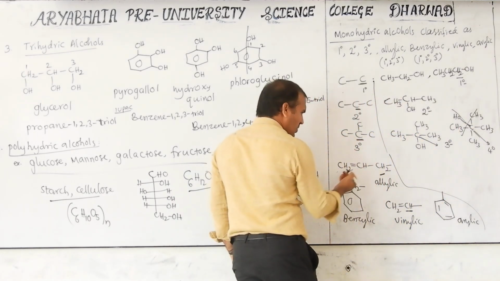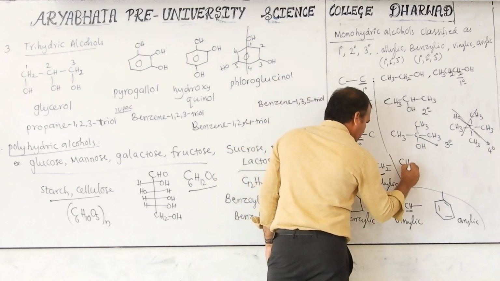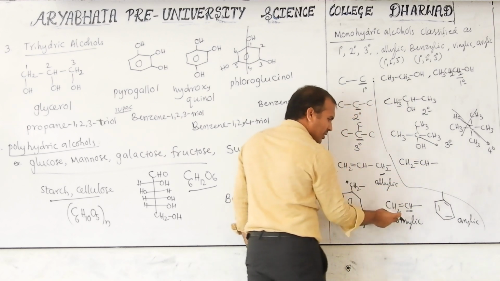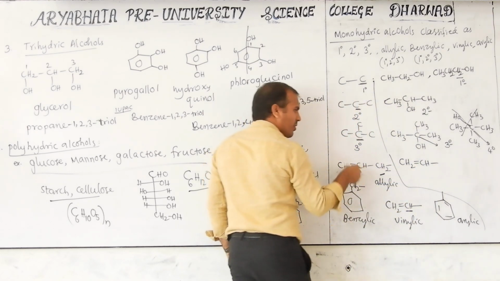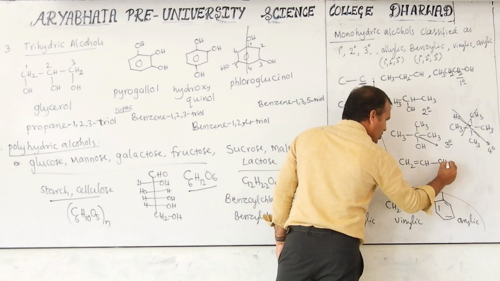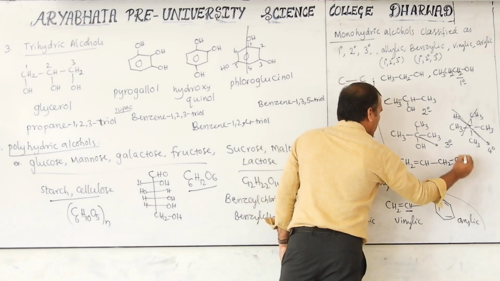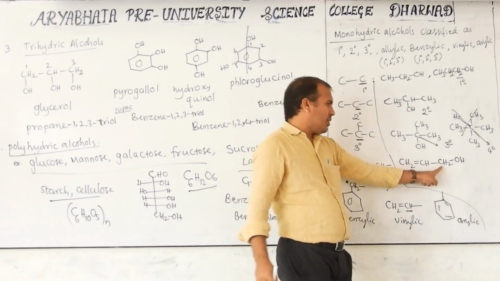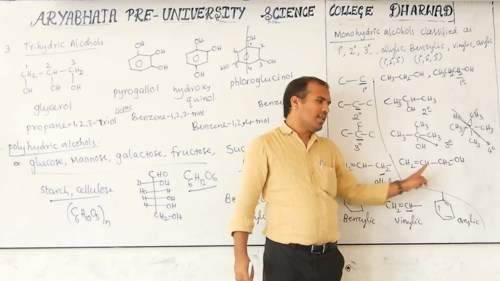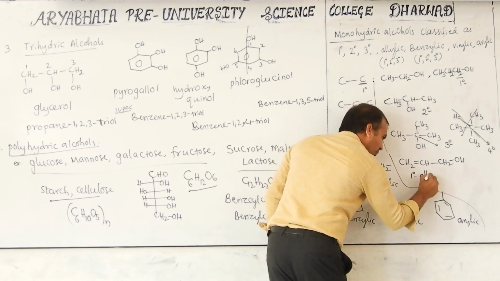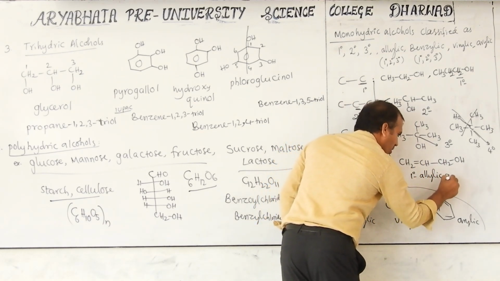Next, allylic. CH2=CH. This is called vinylic. This is also vinylic. After the vinylic group, there is a CH2 or CH. Their respective primary and secondary are possible. Then this carbon is directly bonded with one carbon. Then this is primary allylic. This is primary allylic alcohol.